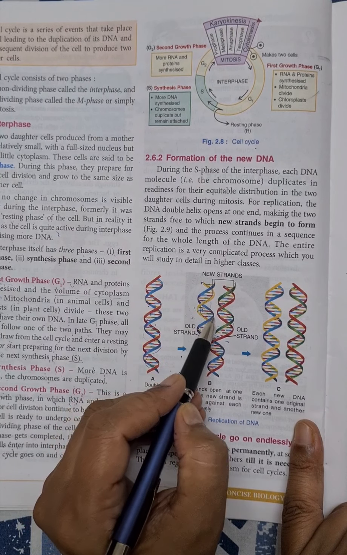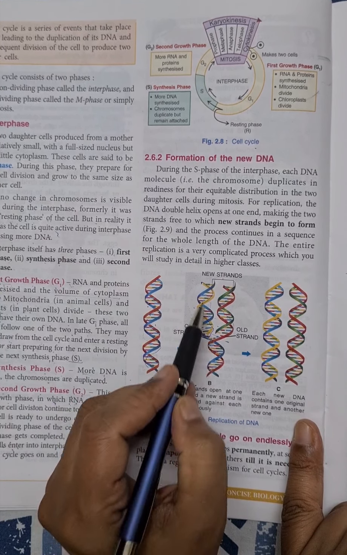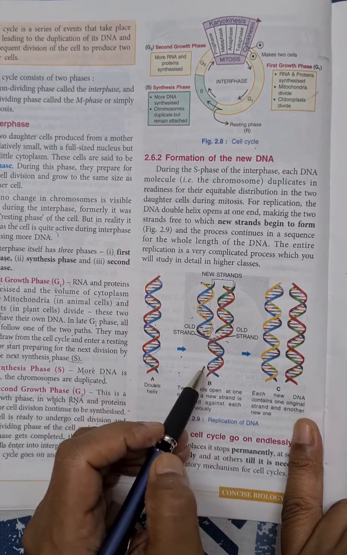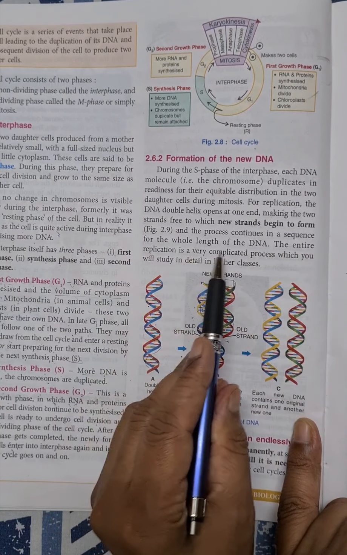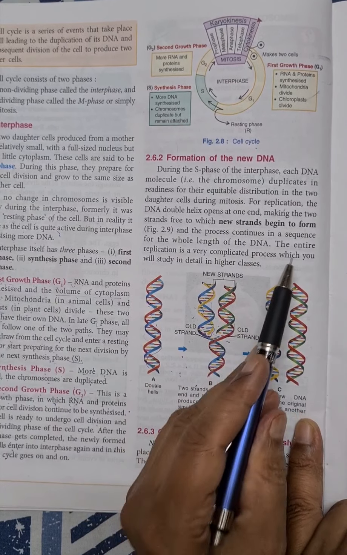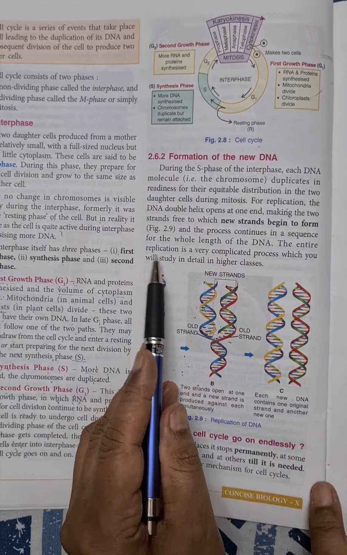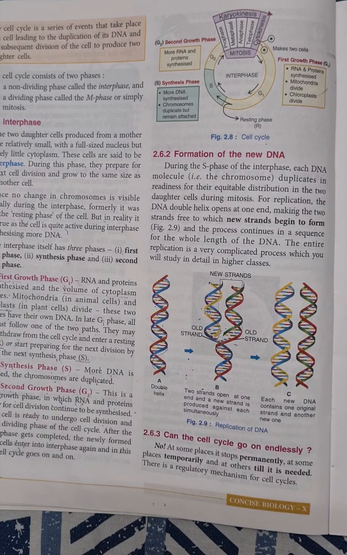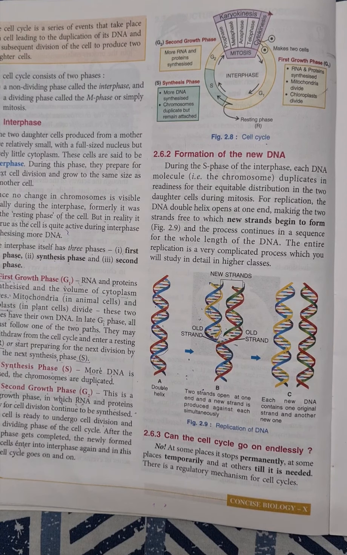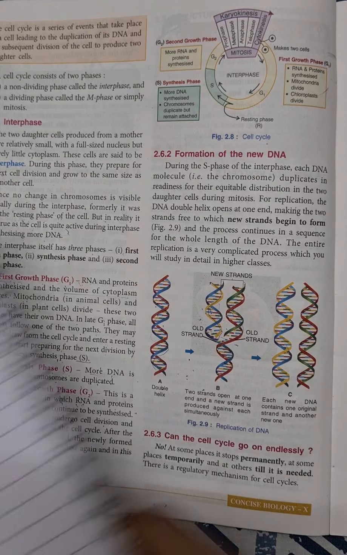So from each old strand of DNA, one new strand begins to form, and this process continues in sequence for the whole length of the DNA. The entire replication, as I told you, is a very complicated process, and in detail you are going to study it in higher classes. Now again, let us revise it.